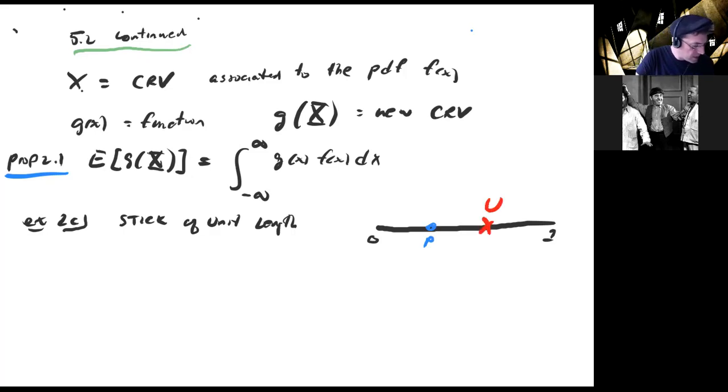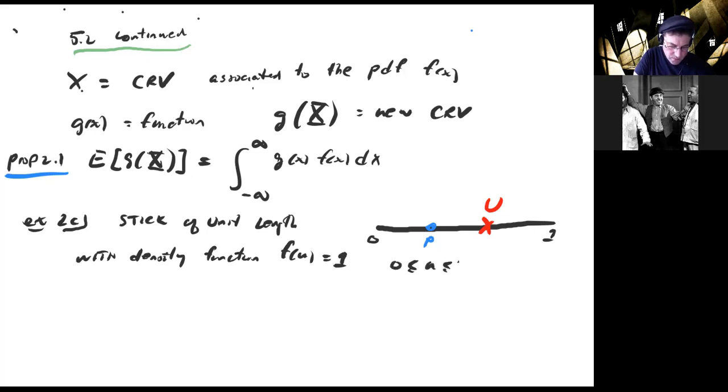And we'll assume the probability density of how it's cut, the point U, which is a random variable, has a density function f of u equals 1, where u is a number between 0 and 1. So the random variable here is the point between 0 and 1 that's chosen.